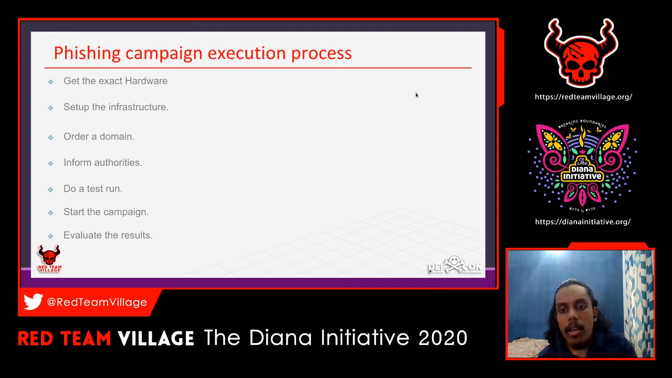Then you can take everything from the dashboard, and if you are using GoPhish, you can export it and give it back to the client. So that's the last step of a phishing campaign execution process. This is how a phishing campaign should be done, or these are the necessary steps that you have to follow when you are doing a phishing campaign.